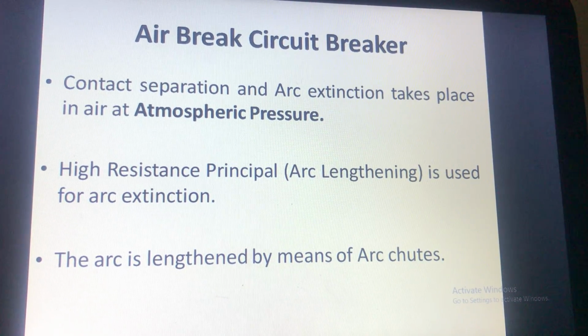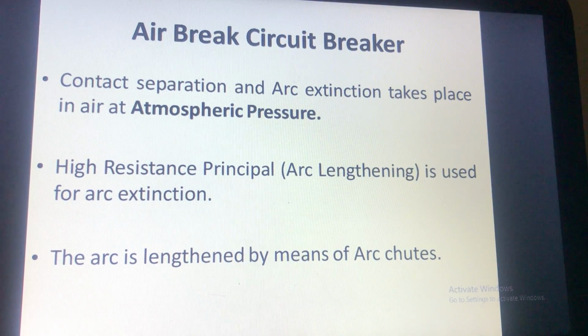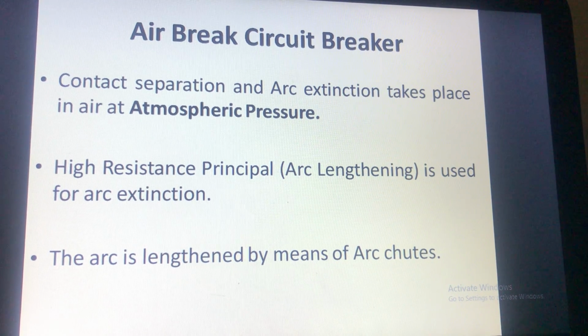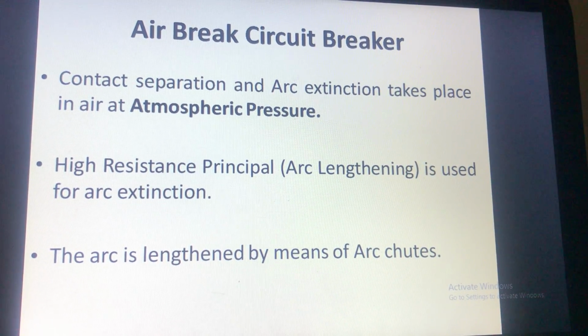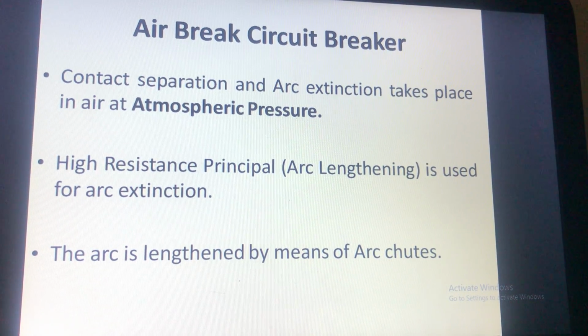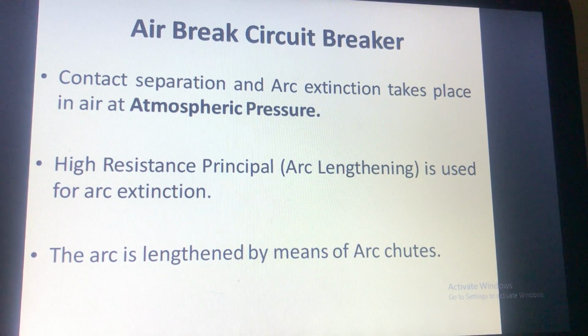Air brake circuit breaker. In air brake circuit breakers the contacts are separated and arc extinction takes place in air at atmospheric pressure. So basically the high resistance principle is used in arc extinction. The arc is lengthened by means of arc chutes, the same as in the miniature circuit breakers we already discussed.